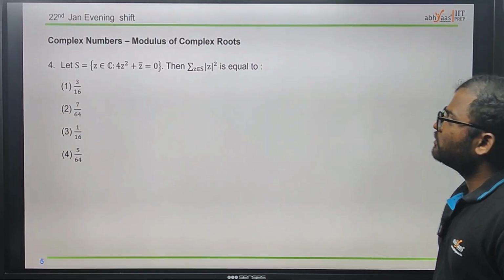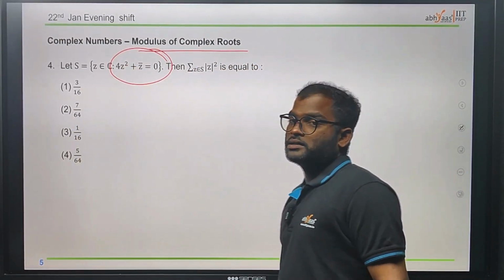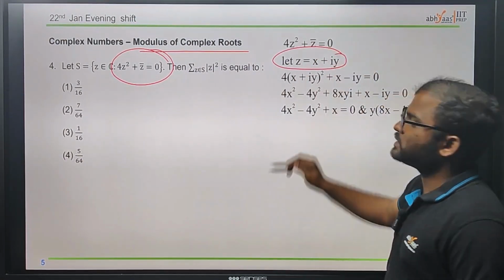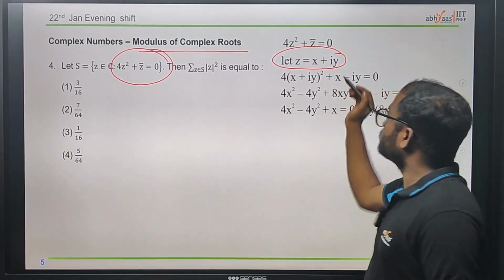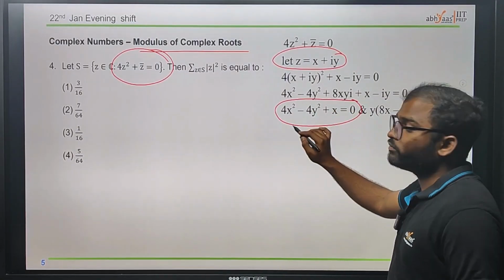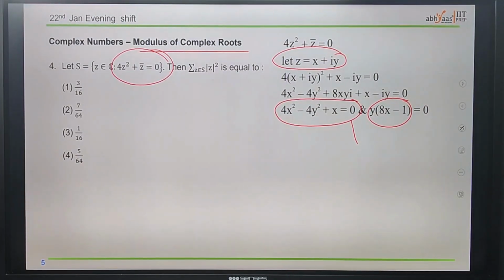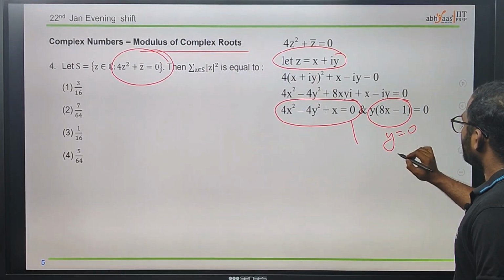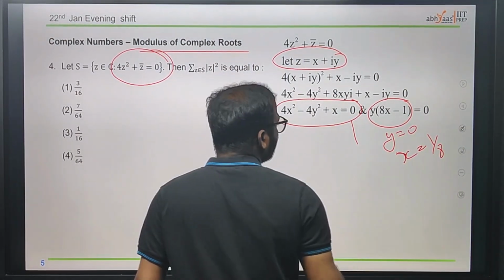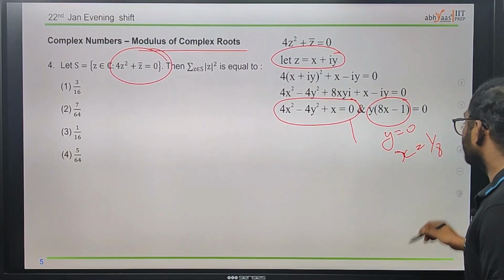Now next we have the complex number question, which is about the modulus of complex roots. If you observe, they have given 4z square plus z bar equal to 0. Now just take z equal to x plus iy and substitute it in. After substituting, further simplification leads to two situations. Here we have x equal to 0 and y equal to 0, and we have y equal to 0 and x equal to 1 by 8. Here as well we will get two roots, two values for x and for y, and this also has two values.